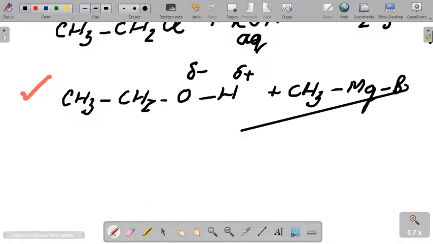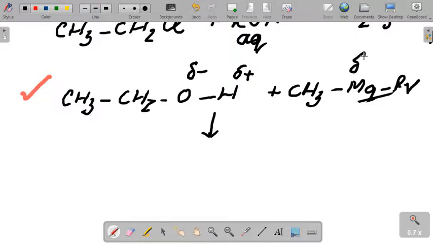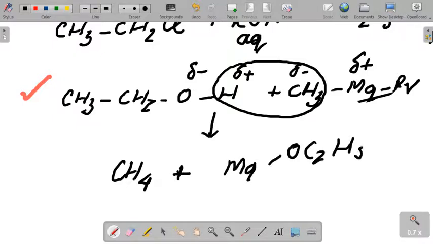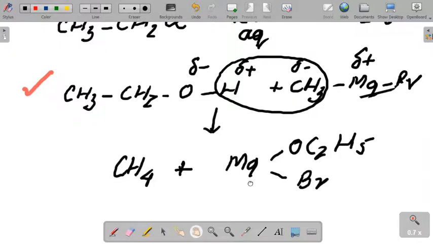So what will it convert to? This is electropositive, this is electronegative. So methane is formed. So this is 1 carbon less now. Ethoxy magnesium bromide is formed with methane.